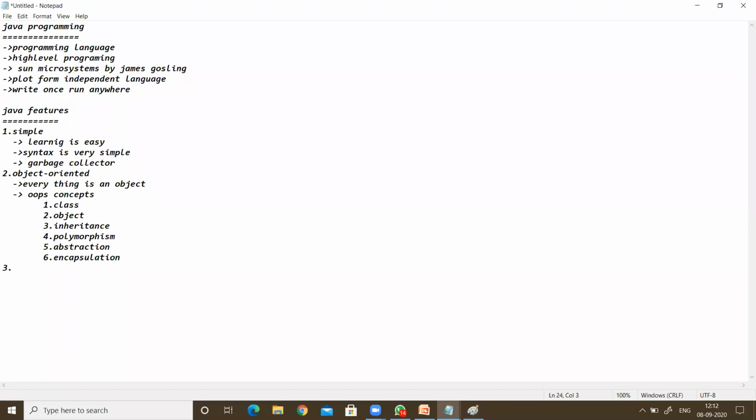Next, the third one is that it is platform independent. It is the most important feature of Java. We already discussed this: it is a platform independent language because we can write the program in one operating system and execute it in any operating system.